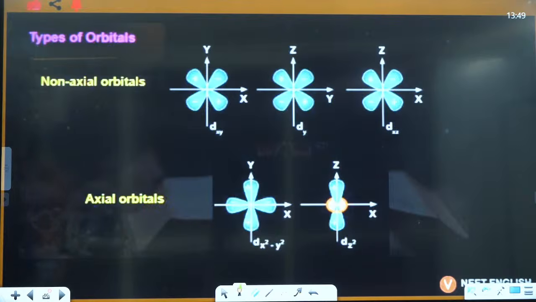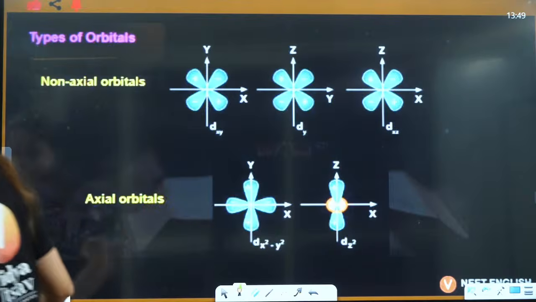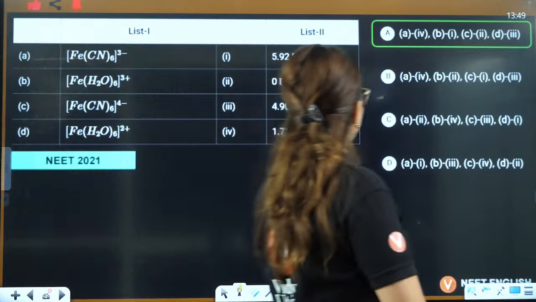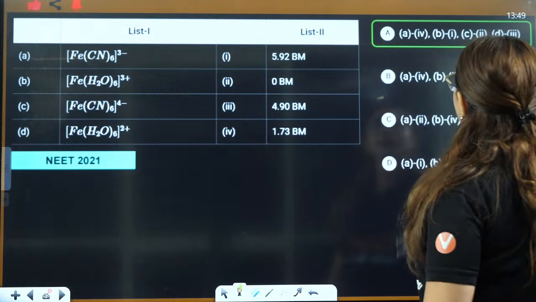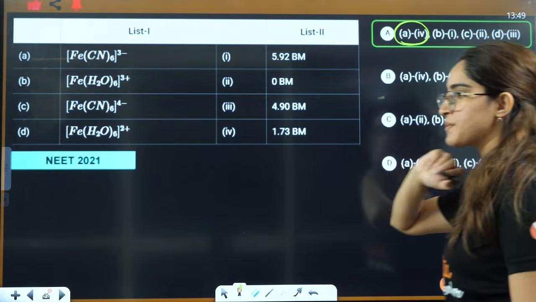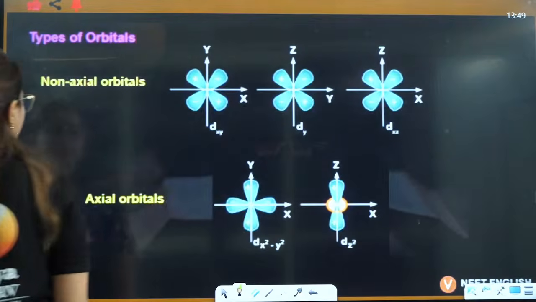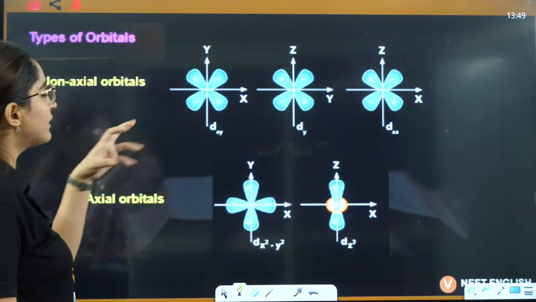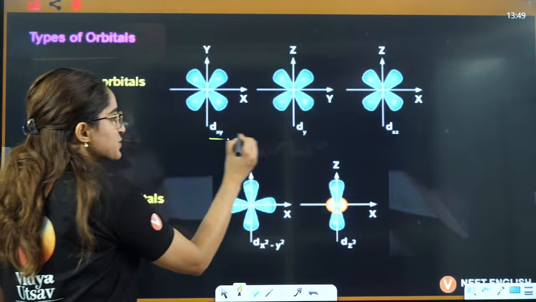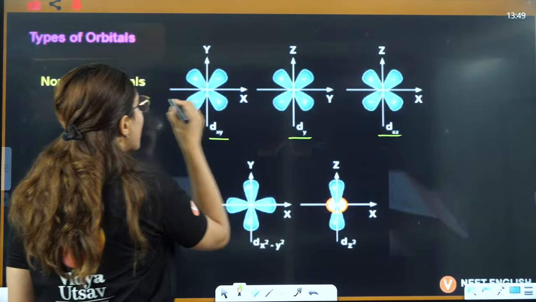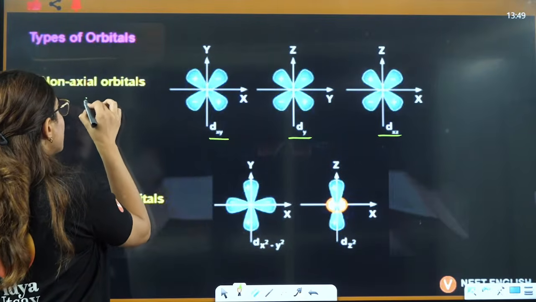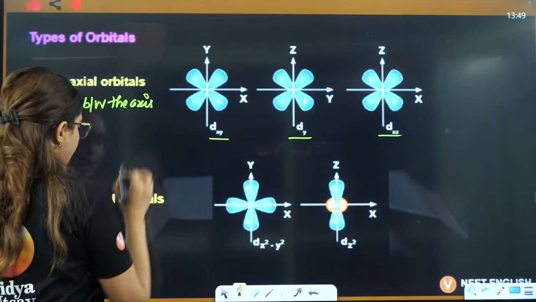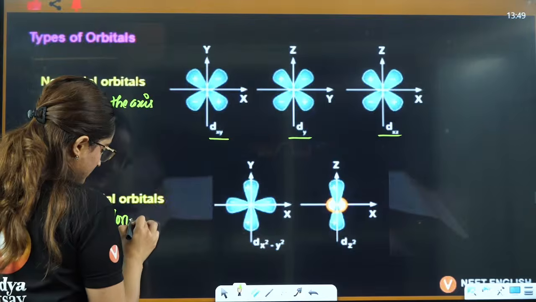Okay. Option E, A1, because A is not 1. A is coming out to be 4. That's why, right? Okay, yes. Now let's see this thing here, because in the d orbitals, dxy, dyz and dzx are between the axes. These are between the axes, and these are along the axis.